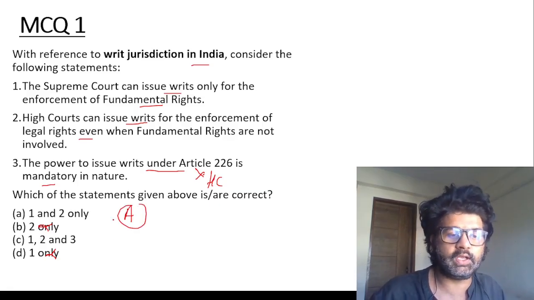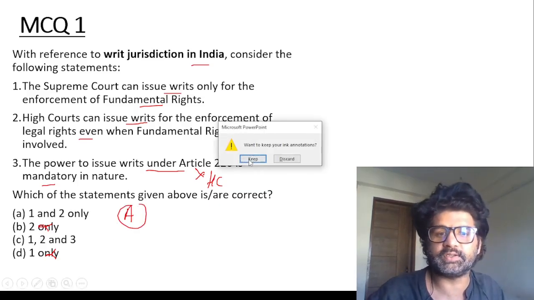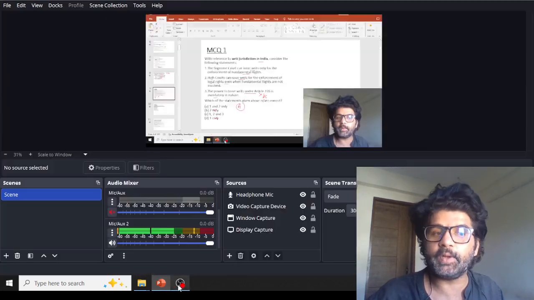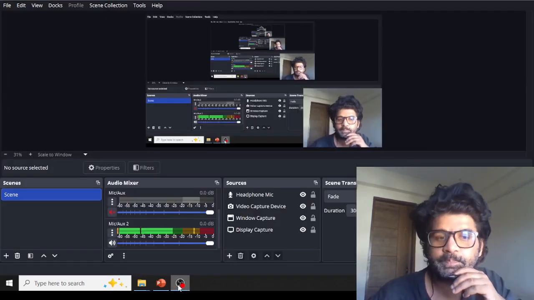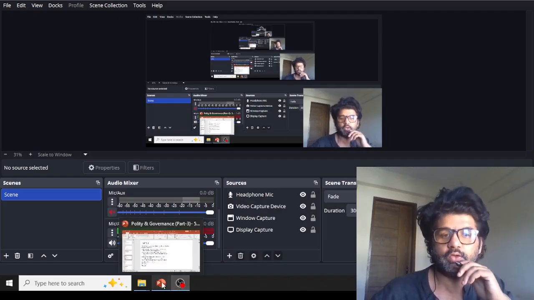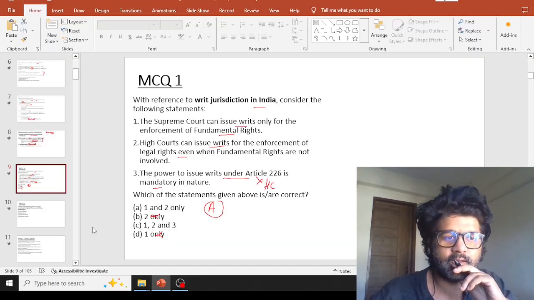1 and 2 only. Hope you're understanding, guys, what we are discussing here. This is like a combination of static and dynamic portions. So do revise your static portion also.